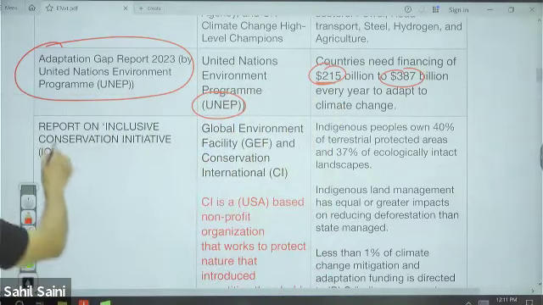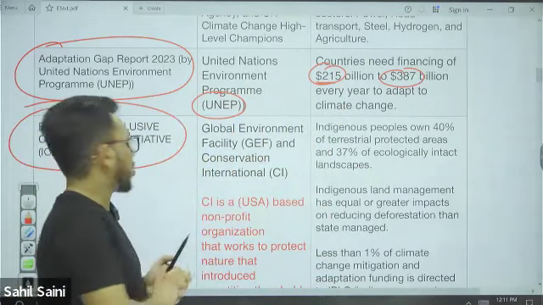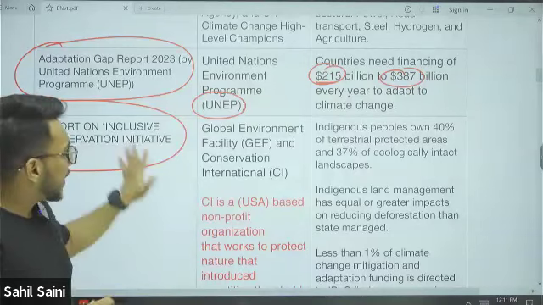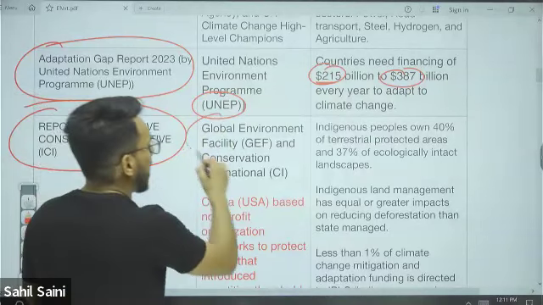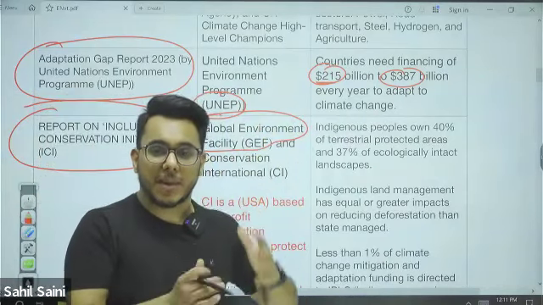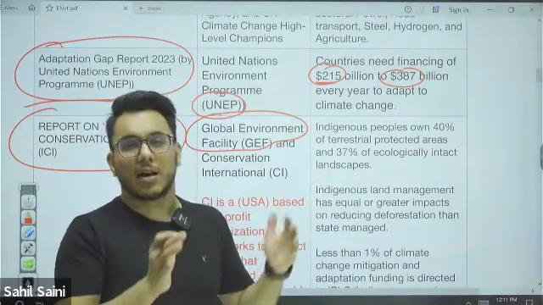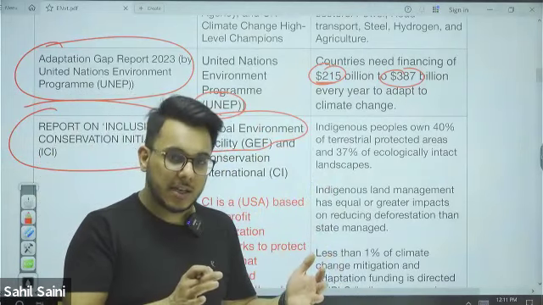Then next we have the report on the Inclusive Conservation Initiative. Now this particular report is released by the Global Environment Facility. If you remember, we discussed the Global Environment Facility. It is a multilateral funding mechanism. It has recently also approved the Kunming-Montreal Global Biodiversity Framework Fund.